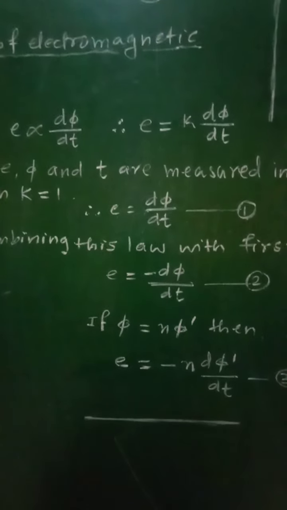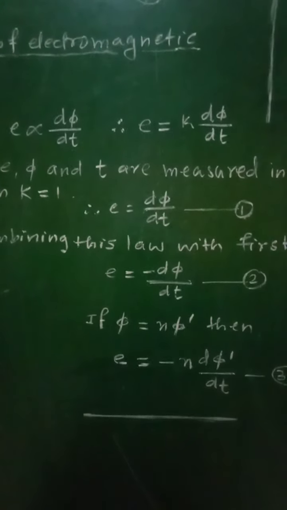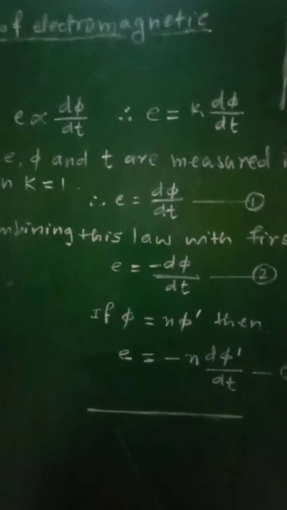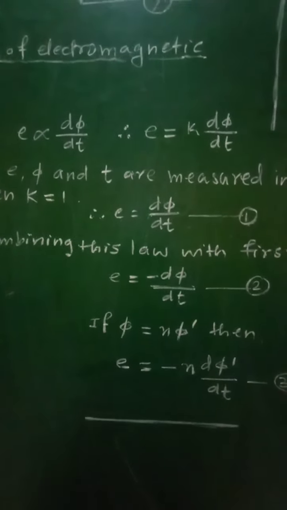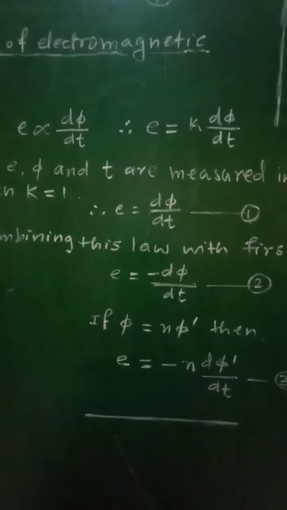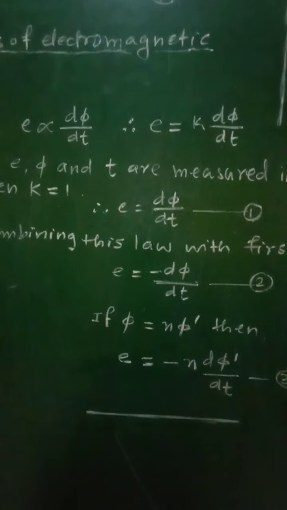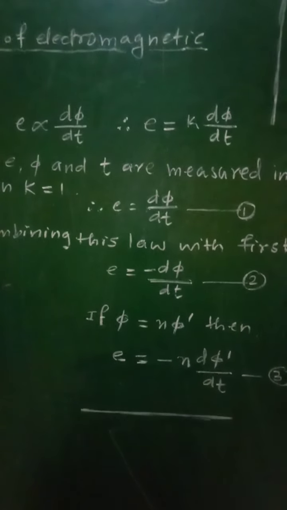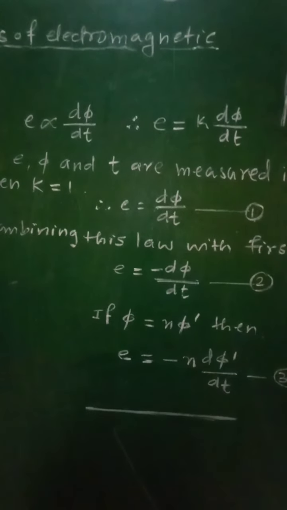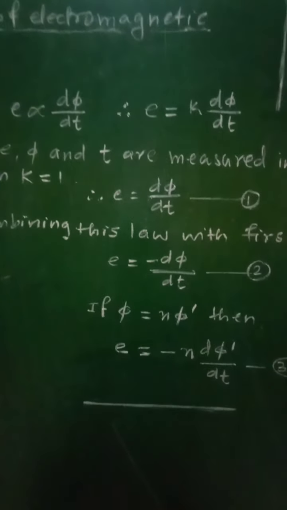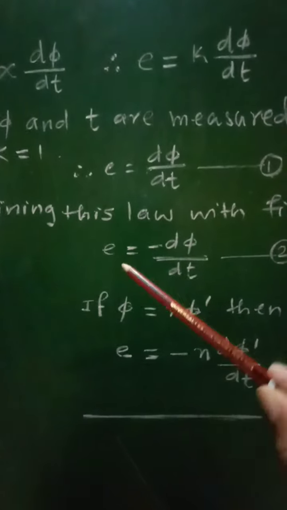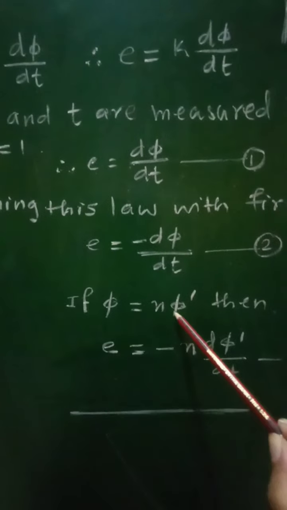Now suppose phi dash is the magnetic flux linked with a single coil, that is a single turn of that coil. Then the total magnetic flux phi for a coil having n number of turns will be given as phi equal to n phi dash.